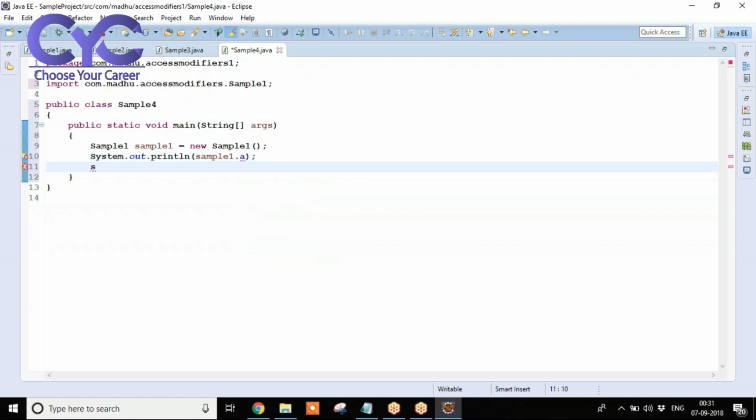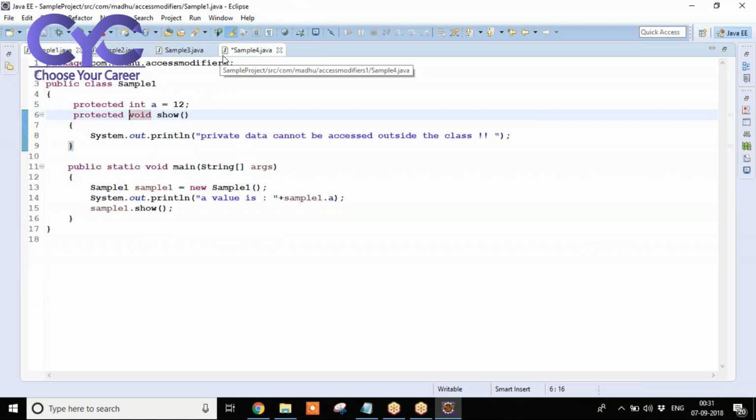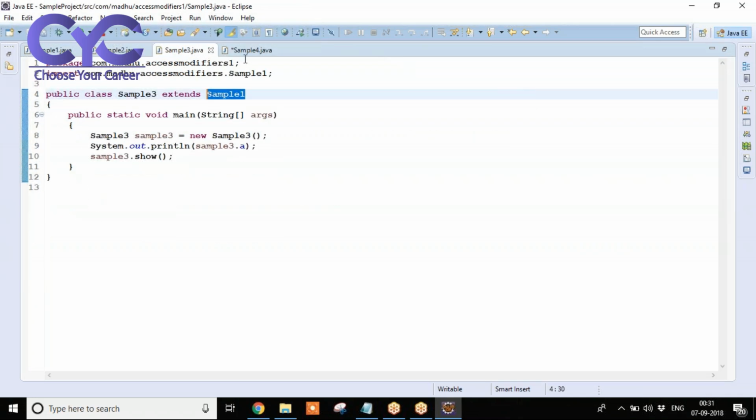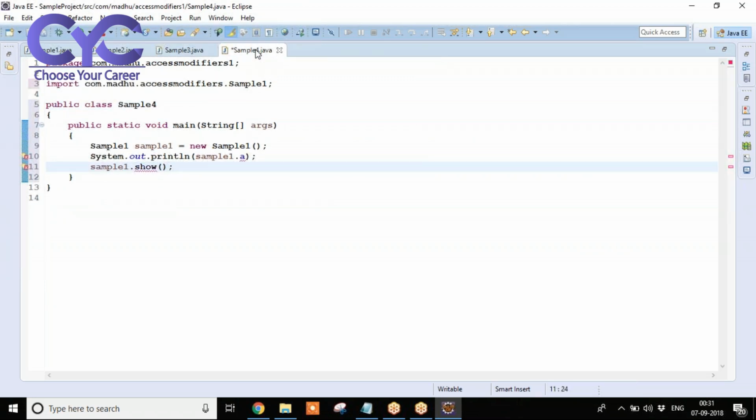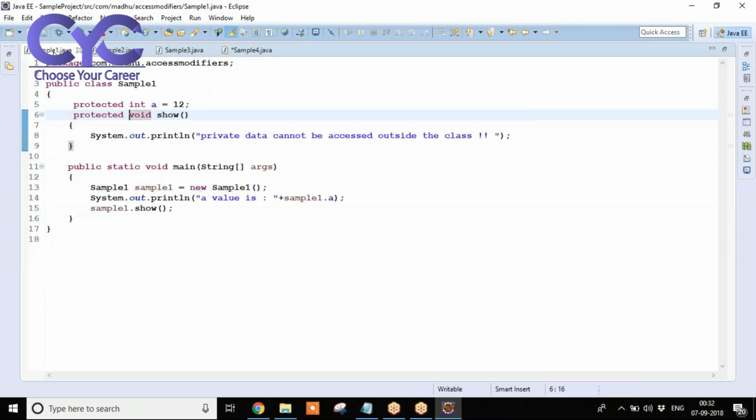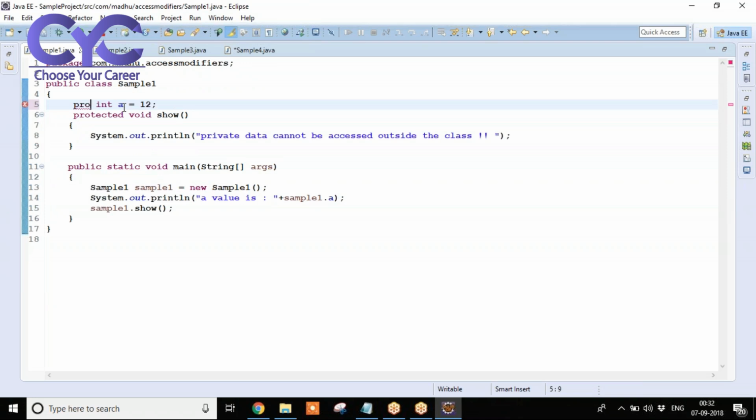Why are we getting an error here? That is protected data, right? Protected data, compulsory we need to use the inheritance concept. But here we are not using any inheritance, right? If you want to access directly without any restrictions, in the place of protected, what we need to give? Public modifier. Clear?